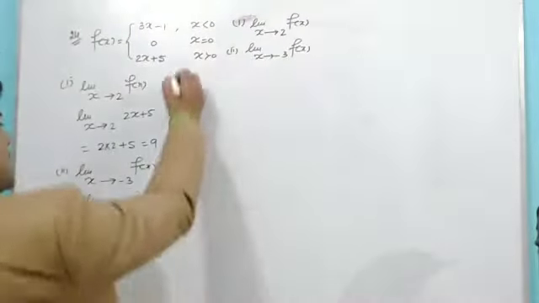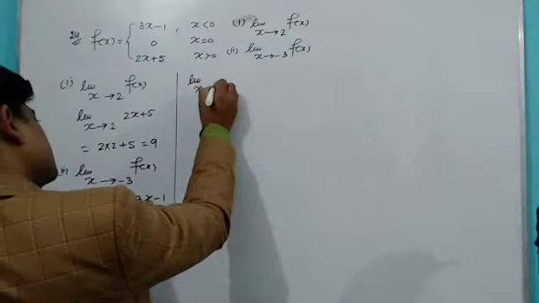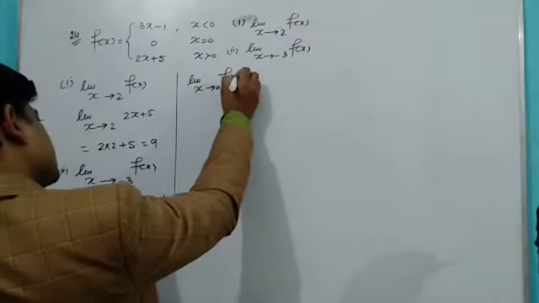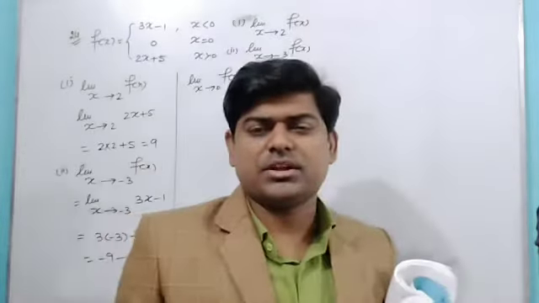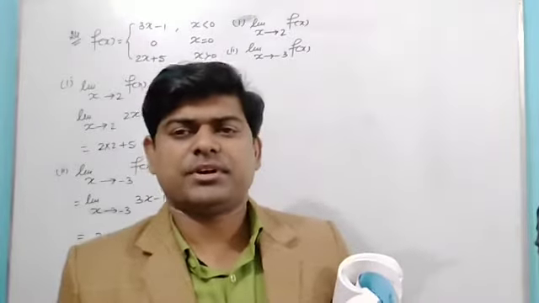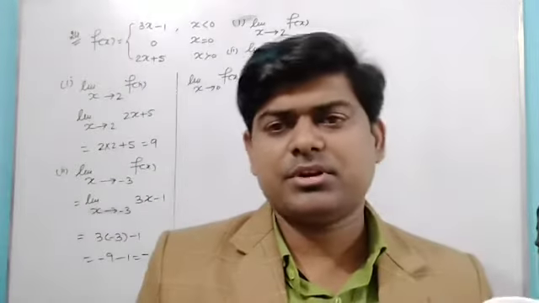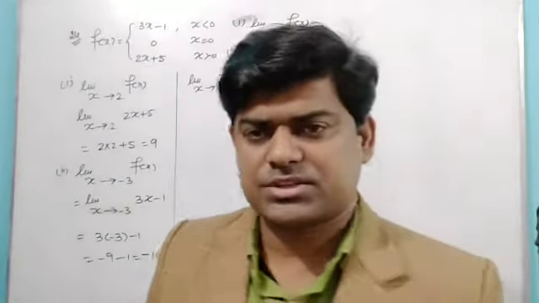Now the third part is there. It's asking whether limit x tends to 0 of f(x) exists or not. To check whether that limit will exist, I have to find the left hand limit and the right hand limit, and if both are equal, then I can say the limit will exist.